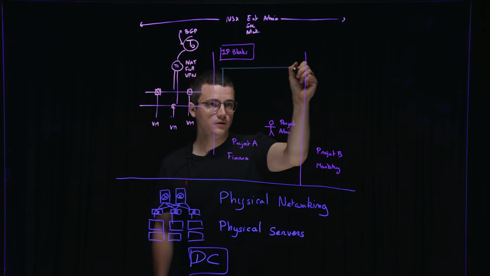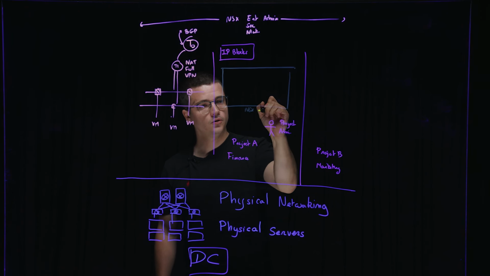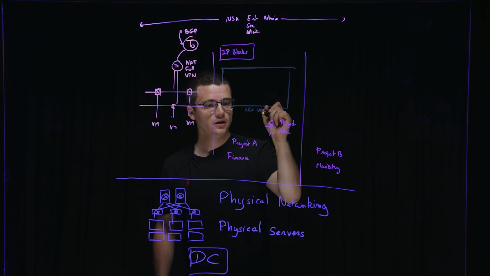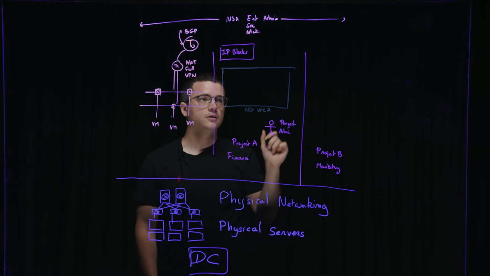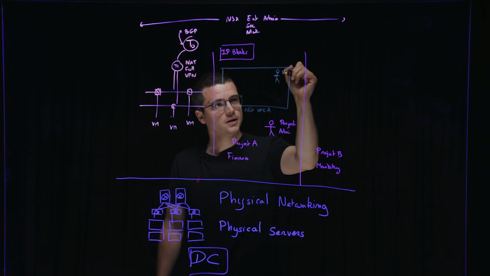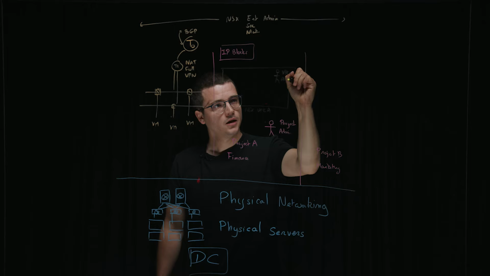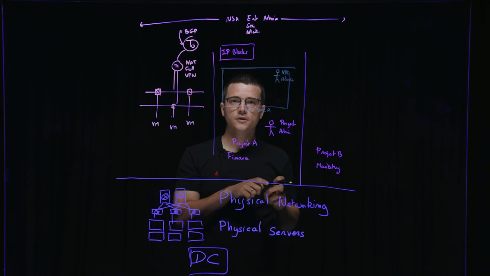And those NSX VPCs, they will allow to deploy different applications and to isolate each of them so that he can delegate further to the application owner or to the developer. And so here, our idea is that this is our VPC admin. And this VPC admin can configure things within the VPC.